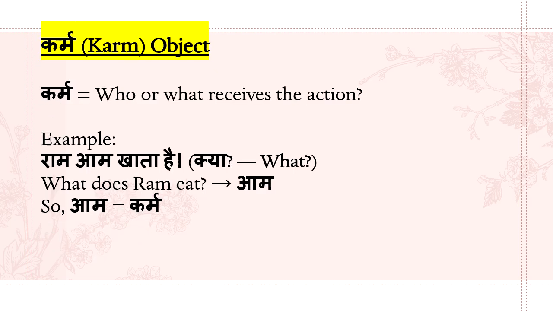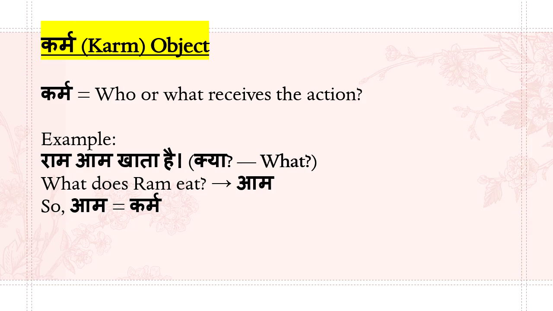Next thing you have to remember is karm. Like we say in English, subject, verb, object in a sentence. The object in English is called karm in Hindi sentence framing. Like how you say finding the object in English sentence making, the same object in Hindi sentence making is called karm. So karm is nothing but who or what receives the action.